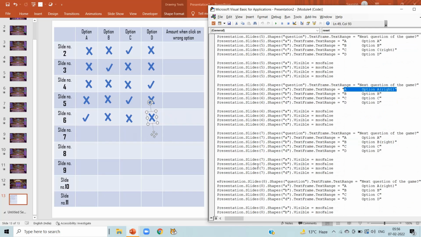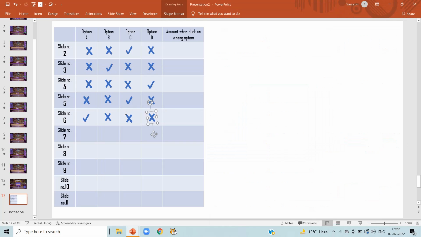Again, switching to slide number 7. In slide number 7, we can notice option B is the right answer. So again, copy the tick mark and paste it on option B, and the rest of the options are incorrect.